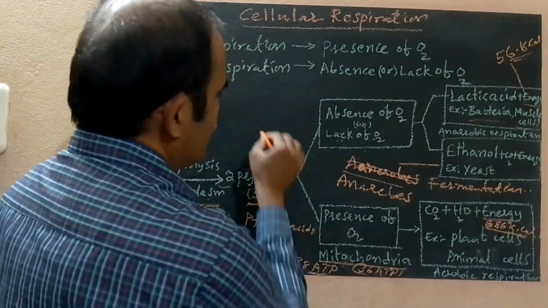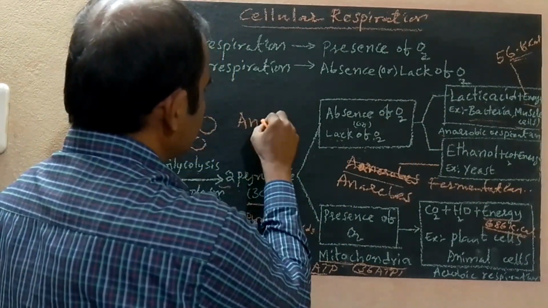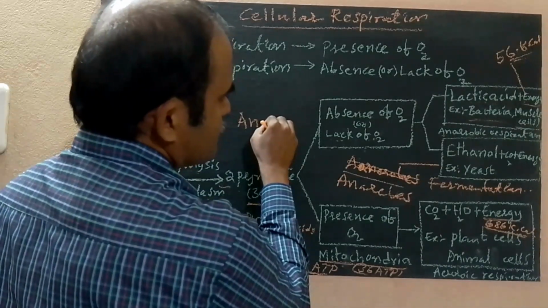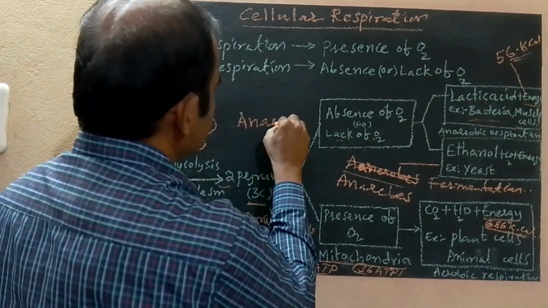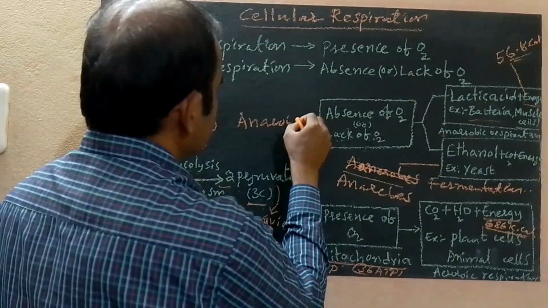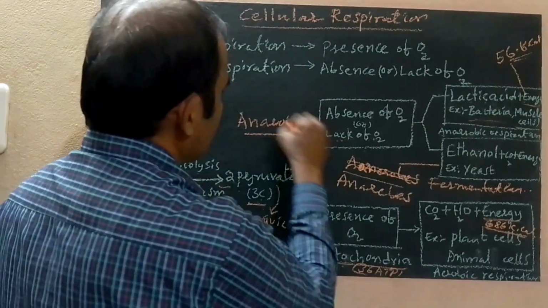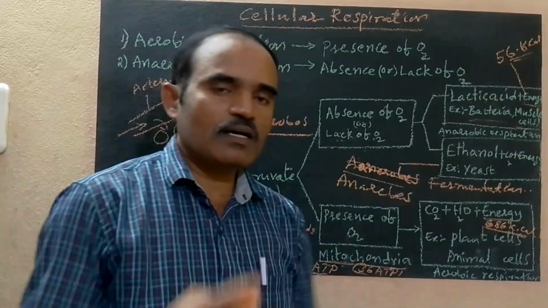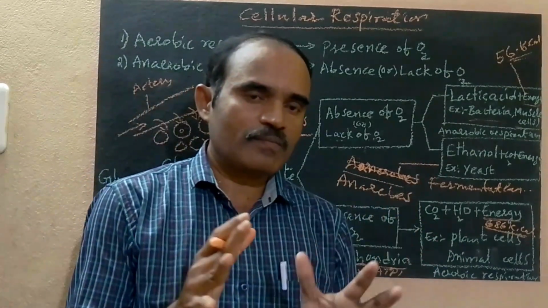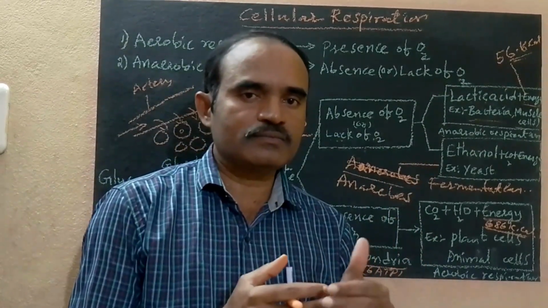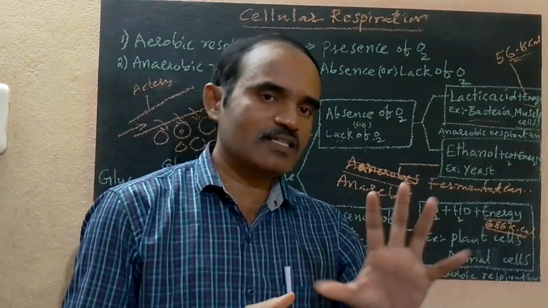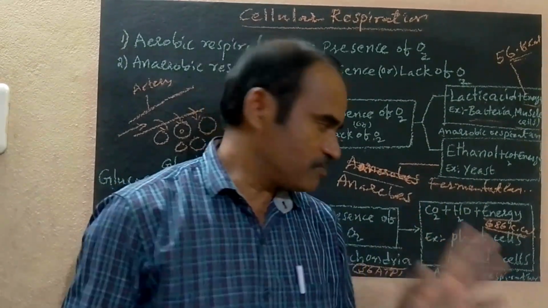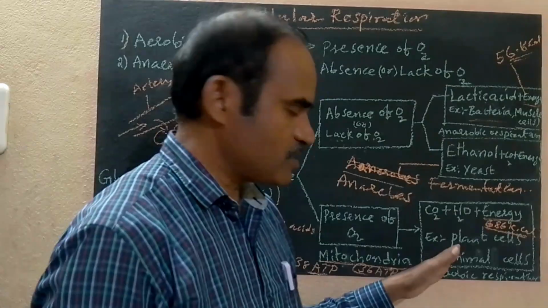Anaerobes: yeast cell is the best example of anaerobic respiration.